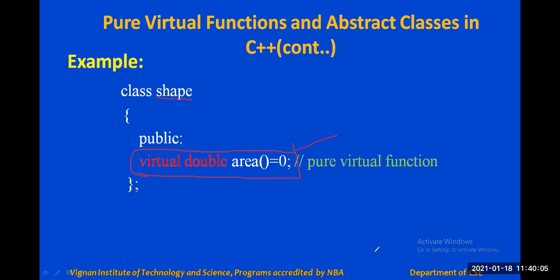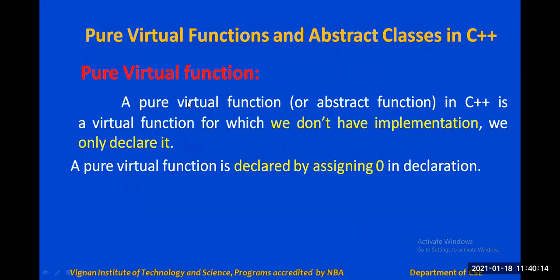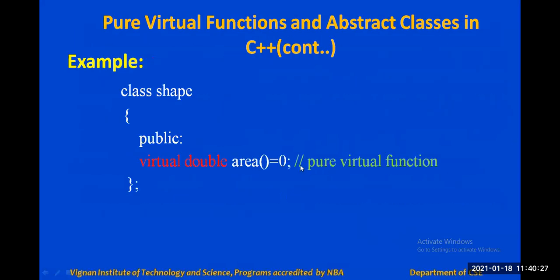Let's go to the definition once again. A pure virtual function in C++ is a virtual function for which we don't have any implementation, right? We only declare it, and a pure virtual function is declared by assigning 0 in the declaration. In the example you can see here, it is declared and assigned 0. Such a function we can call a pure virtual function.